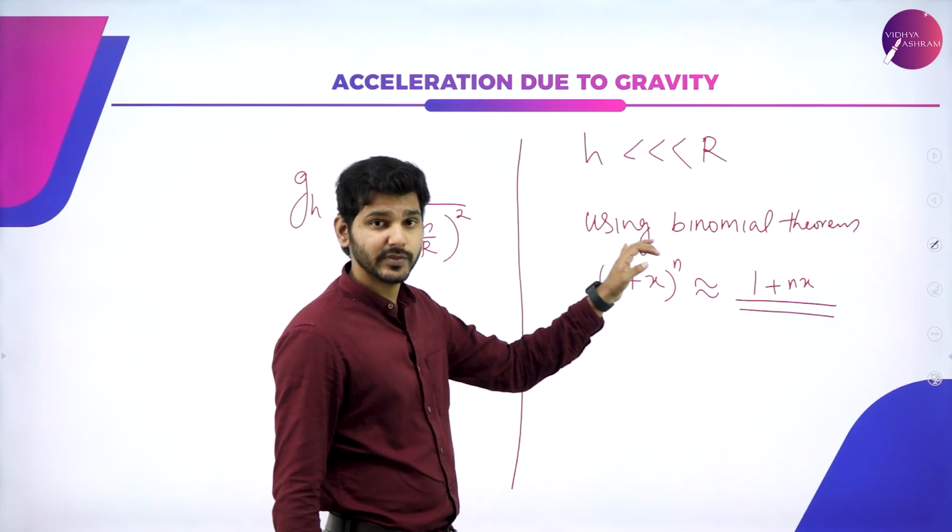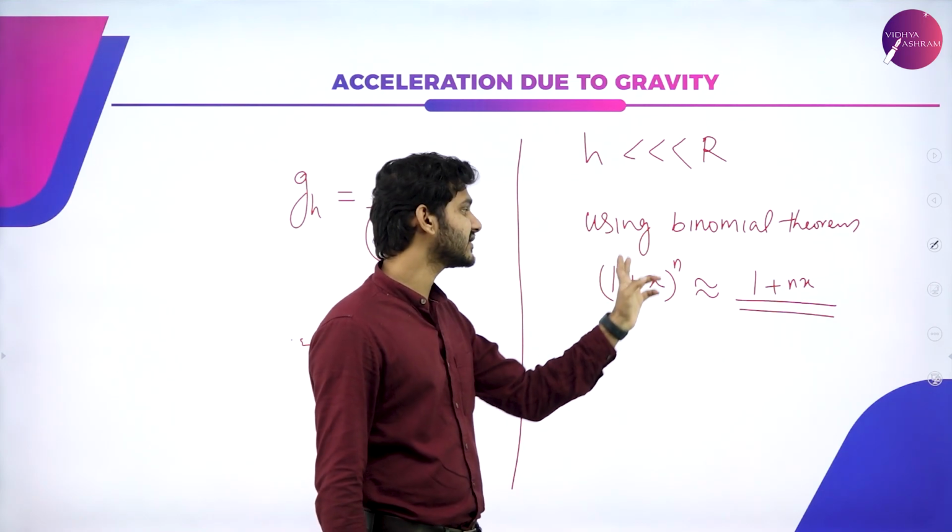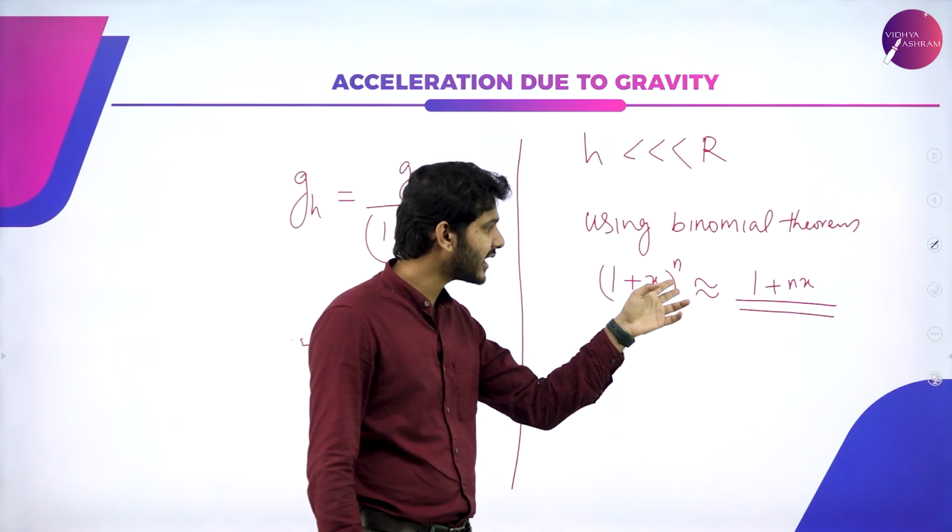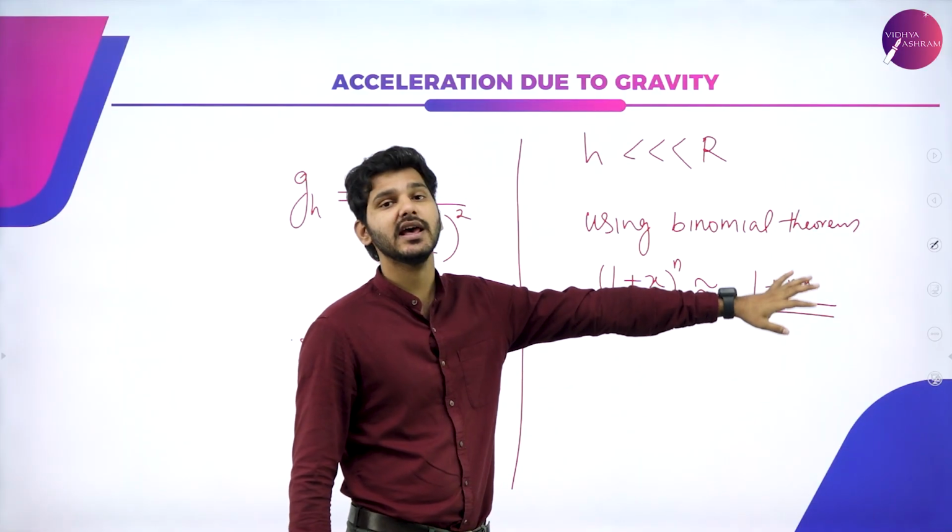So there is a binomial theorem result that states that (1 + x) raised to n, in certain cases, can be written as 1 + nx.